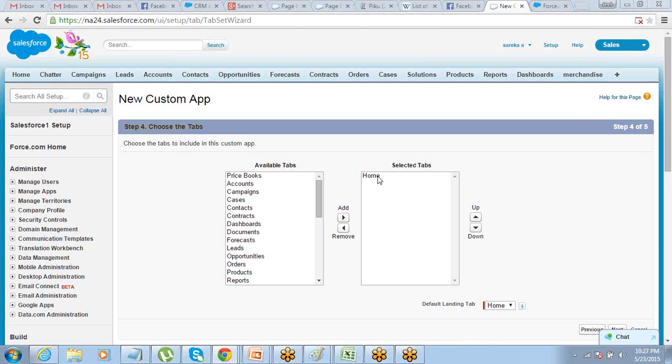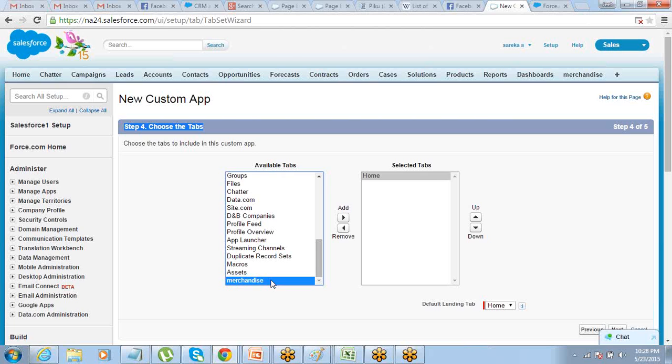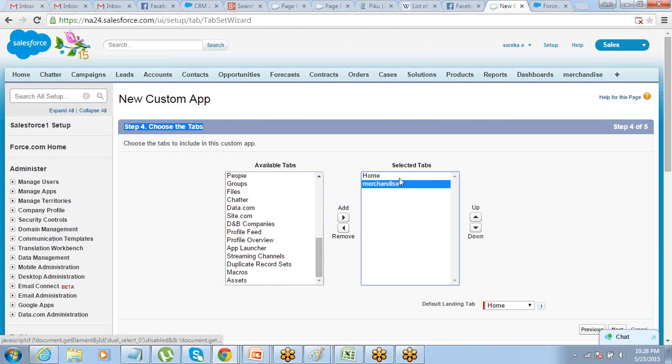That is, include the tabs that you want to see under this app. Home tab comes by default. Any other tab that you want from here, accounts, campaigns, leads, opportunities. I want the merchandise tab to be displayed here. So whatever tabs you want to see under this app, you just have to select those.